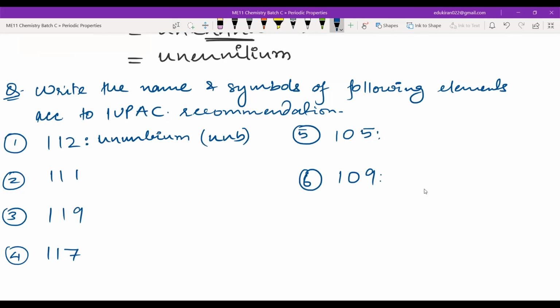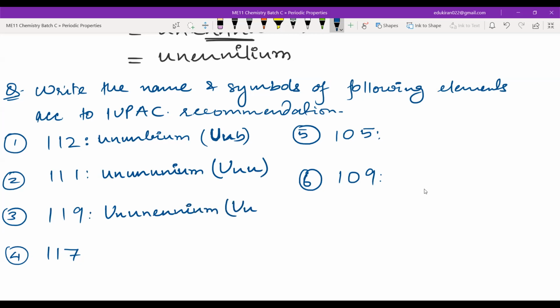Just one more thing, this should be capital U. This is also U and this is B. This will be unnilunium. This will be U and U. This will be unniln... ennium.